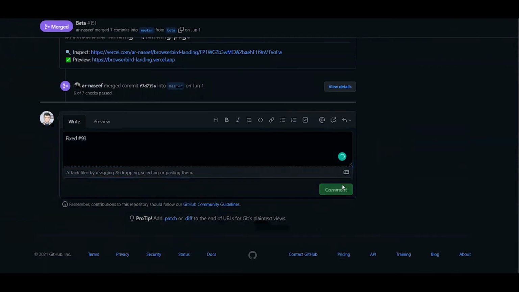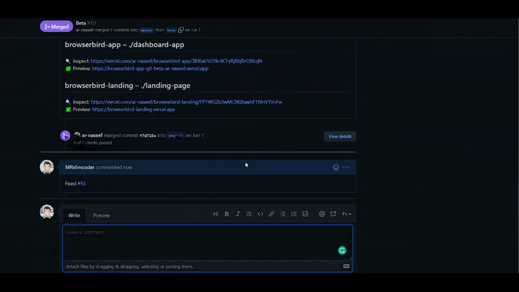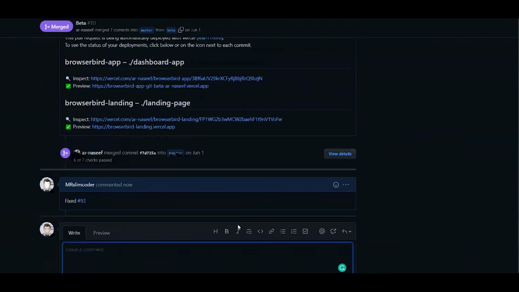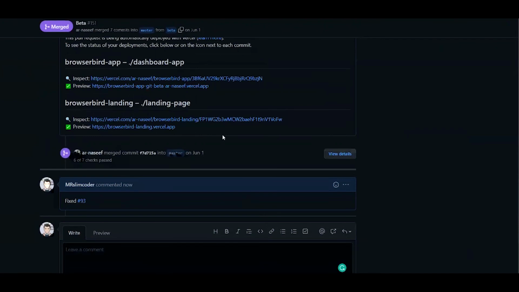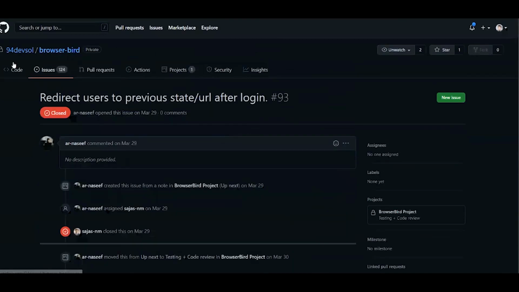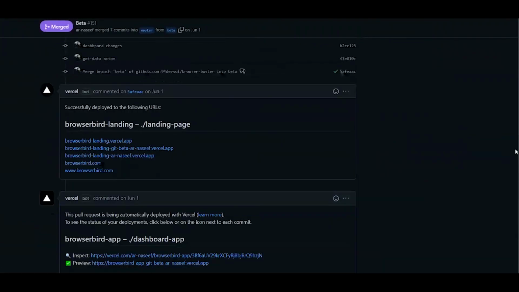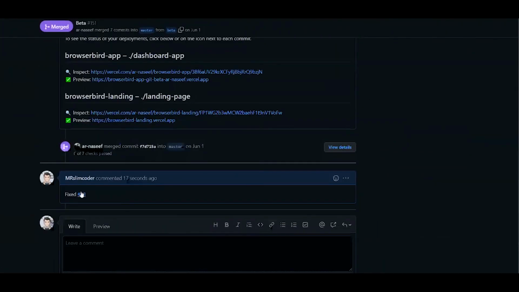This issue is closed, so I already added a comment. Oh, we received a notification on the browser. So we can see what the PR is about. Here is the PR, and here is the issue, right? So I added a comment within the PR that I fixed 93, and it will redirect us to the issue, to what that issue was all about, right?